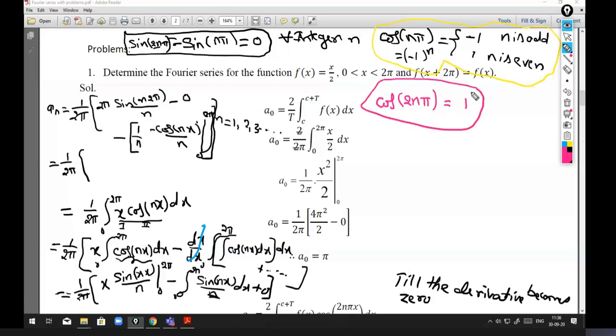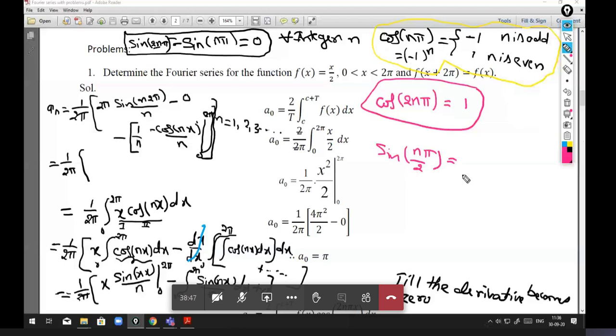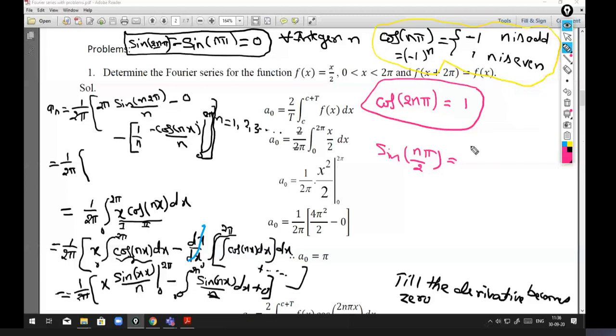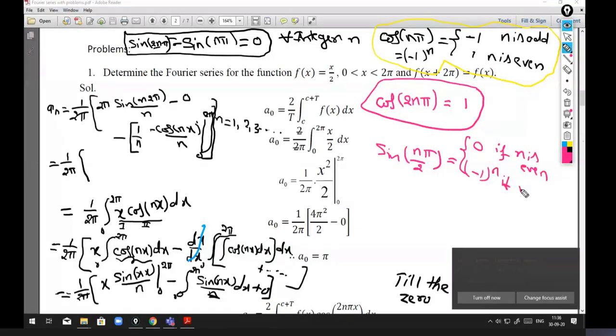And now the other term is sin n pi by 2. So here if n is even, it has different results. When n is an even number, that becomes 0 always. Sin n pi by 2 is 0 if n is even, and then it is minus 1 power something if n is odd.